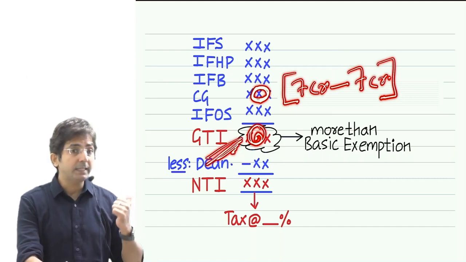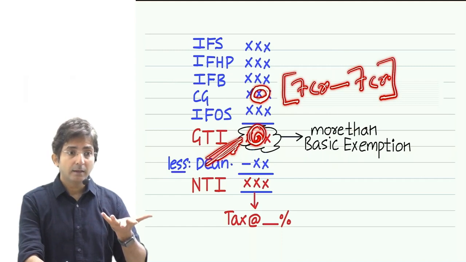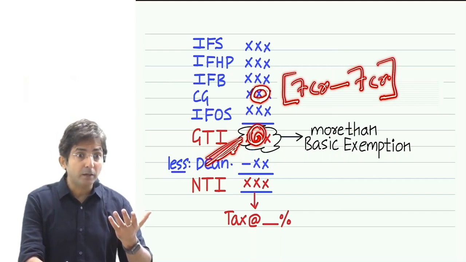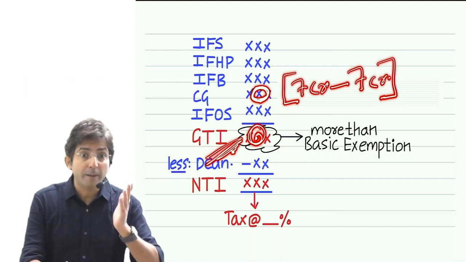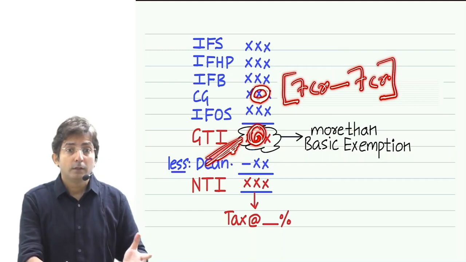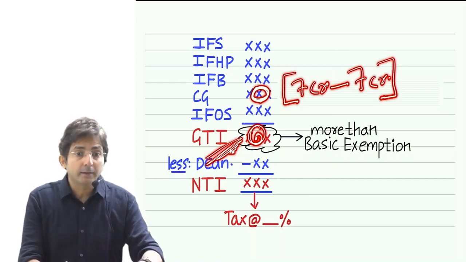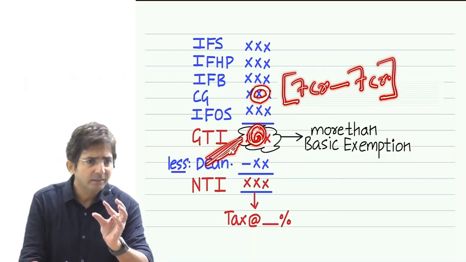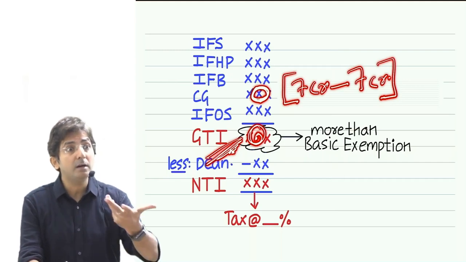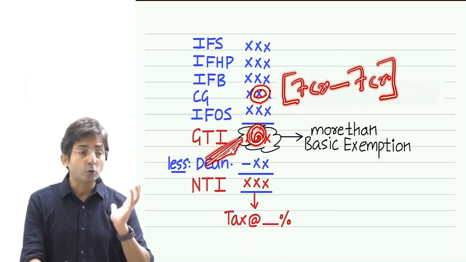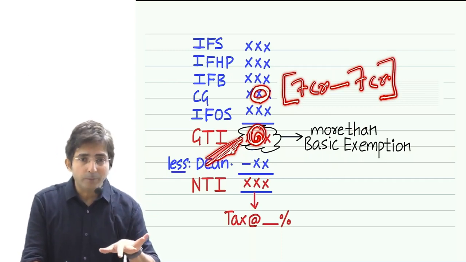Now deciding based on GTI will again become wrong. Because this person's GTI is nil, and it looks like he is poor. But he is not poor. He is a person who has made a capital gain of 7 crores. Can you imagine? You sold your house property and you made a gain of 7 crores. See, 7 crores is the gain. Imagine the sale proceeds will be even higher. 7 crores is the profit element. So the person who has the strength of generating 7 crores capital gains is not a small person.